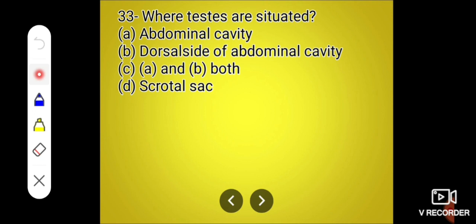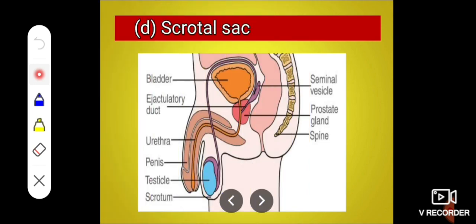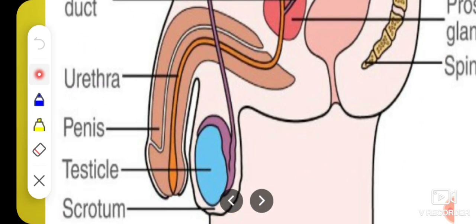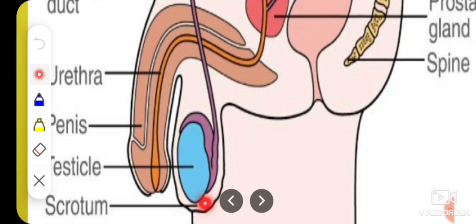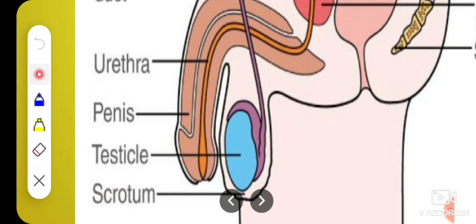A. Abdominal cavity, B. Dorsal side of abdominal cavity, C. A and B both, and D. Scrotal sac. The correct answer is scrotal sac. See here, these are the testes, and they are located in the scrotum, a pouch-like structure.